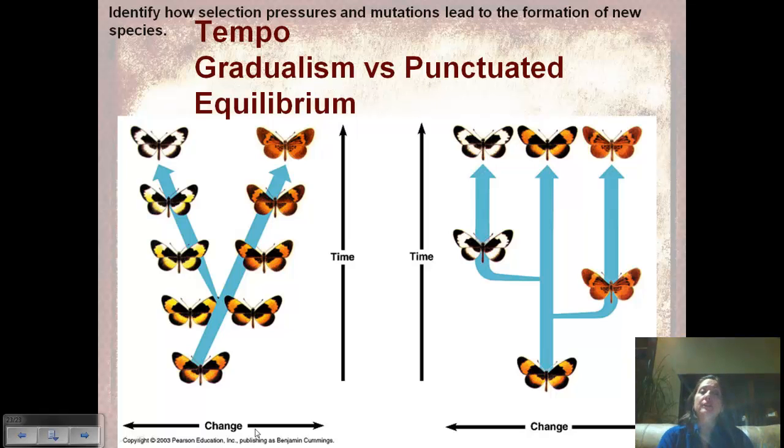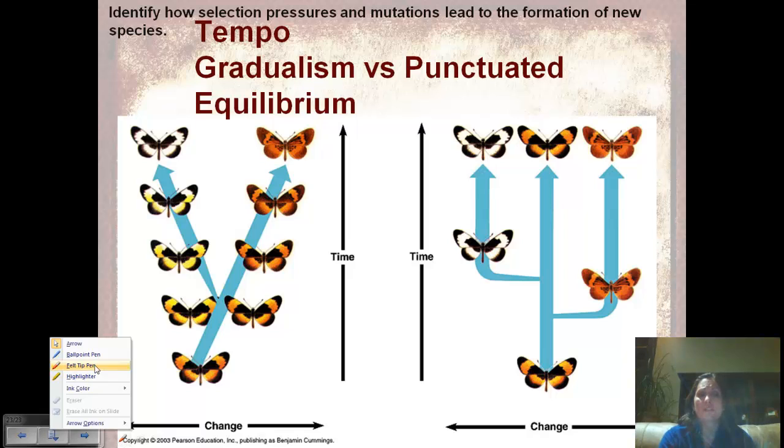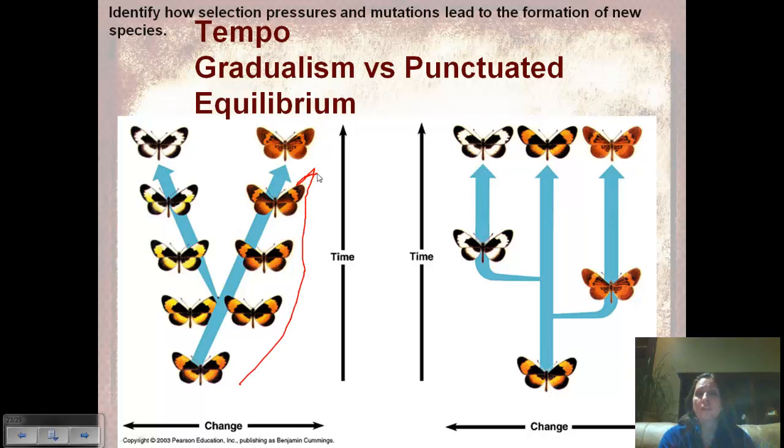And the last thing I want to leave you with is the difference between gradualism and punctuated equilibrium. Darwin explained evolution as a process of gradualism, so organisms gradually changing over time, descent with modification. Here we have a speciation event, and these are descending with modification on a separate branch. But again, it's this gradual process over time.